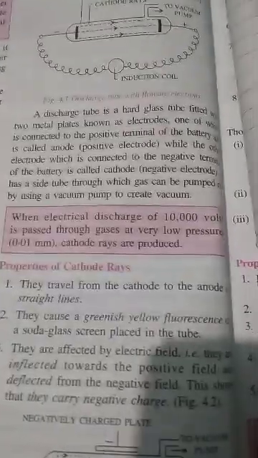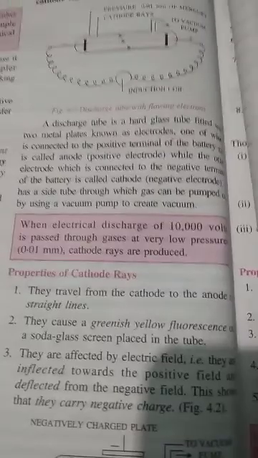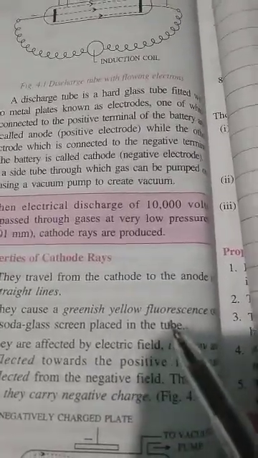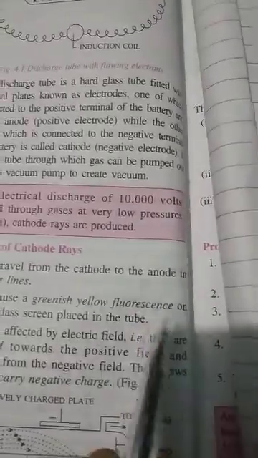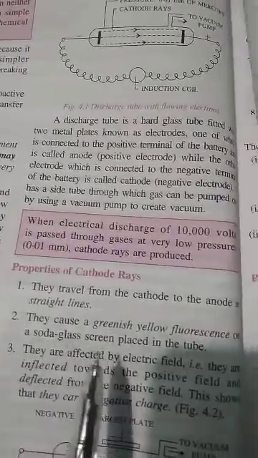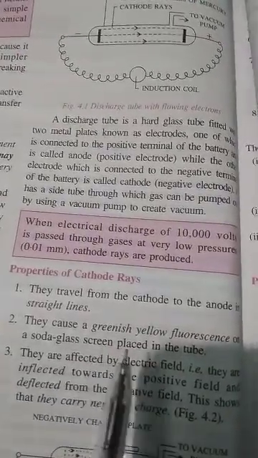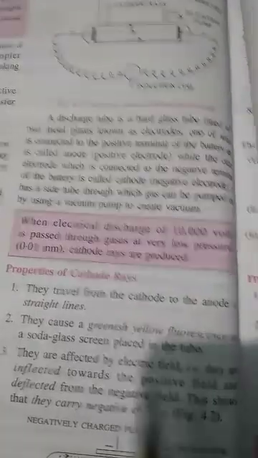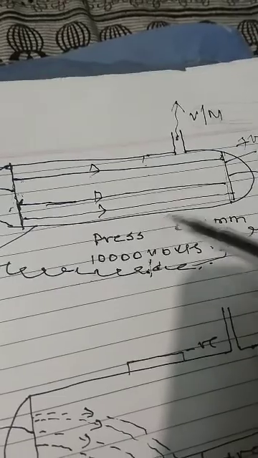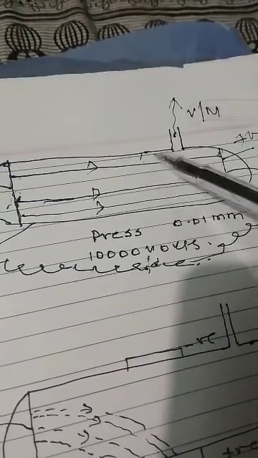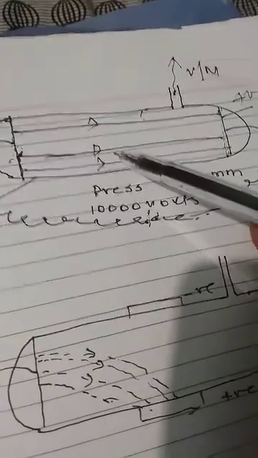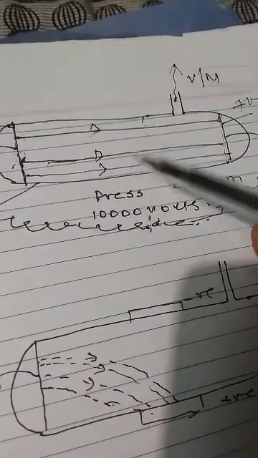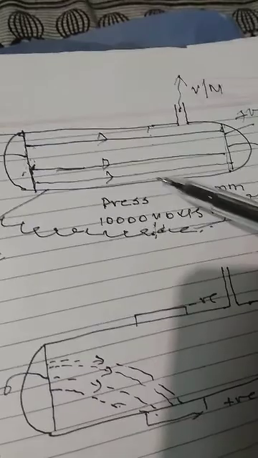These cathode rays cause a greenish yellow fluorescence when they fall on a soda glass screen placed in the test tube.